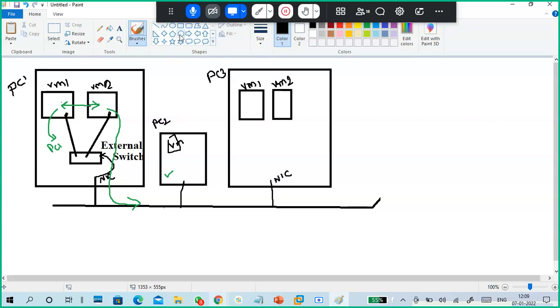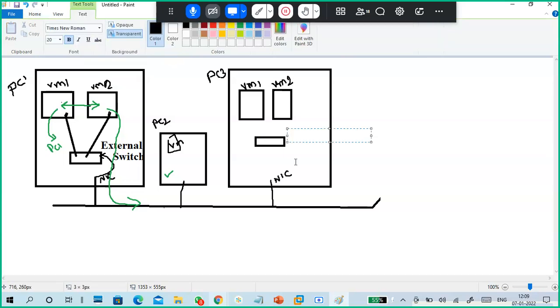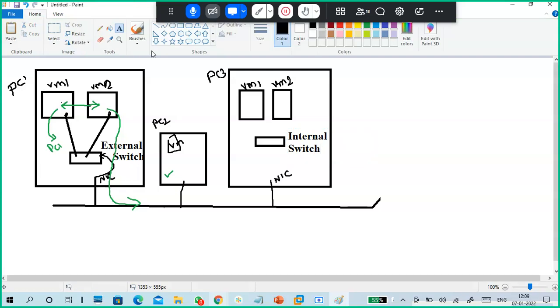Now, in this scenario, I'm creating a switch that is called an internal switch. It is also a virtual switch, a very simple virtual switch or virtual adapter. These virtual machines are connected to this internal switch. Now what will happen?